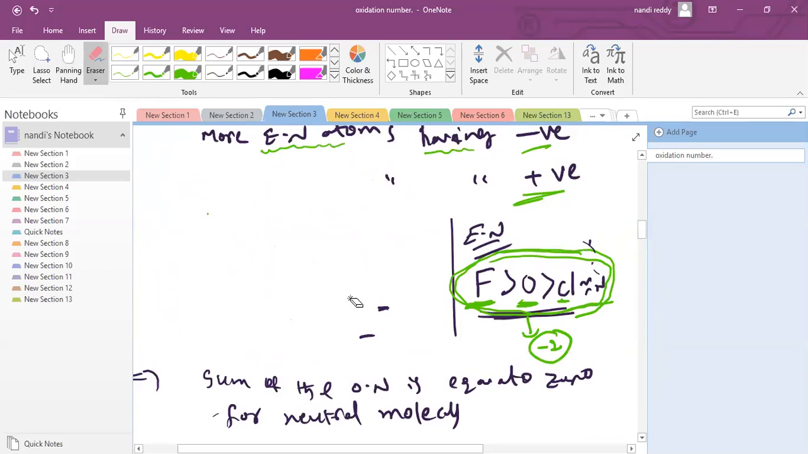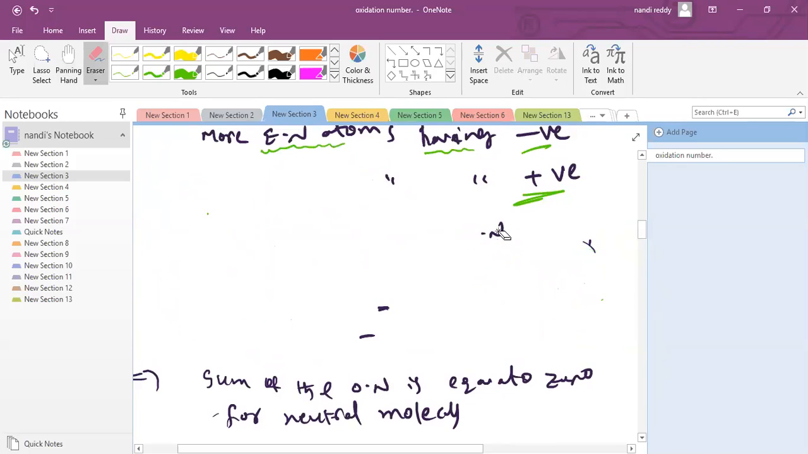Please look here. Note down this electronegativity order. You can search the internet also. Fluorine is the highest, next oxygen. For this point I'm explaining. Please look here, sir.